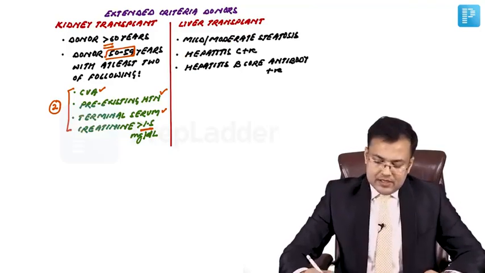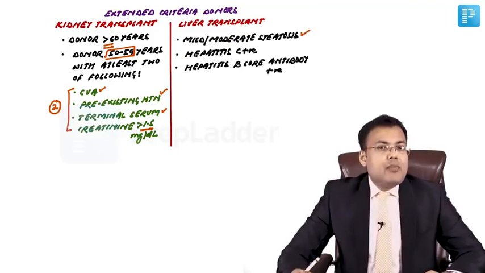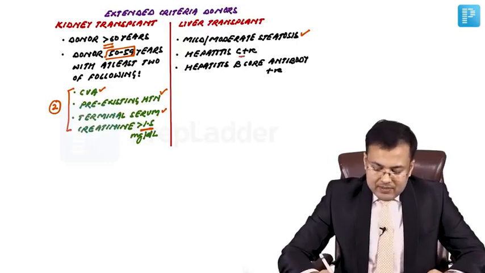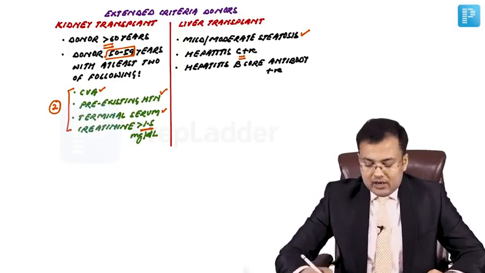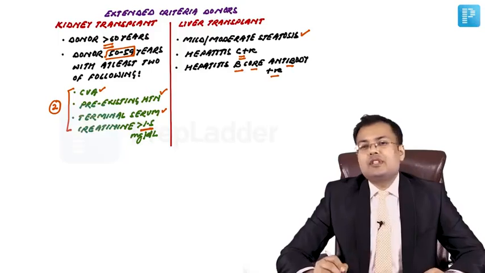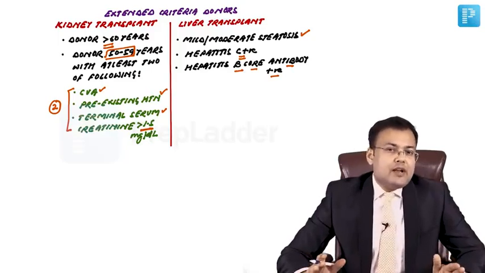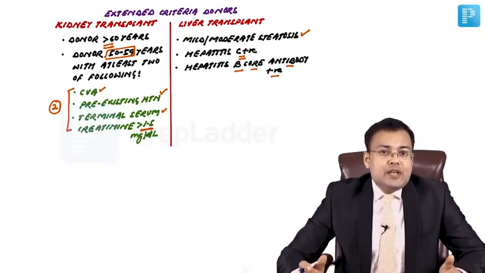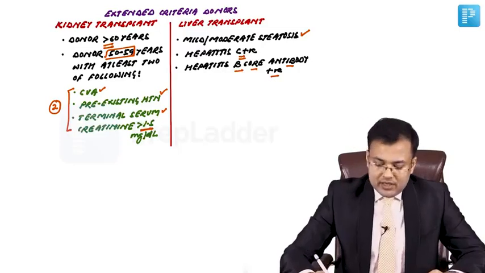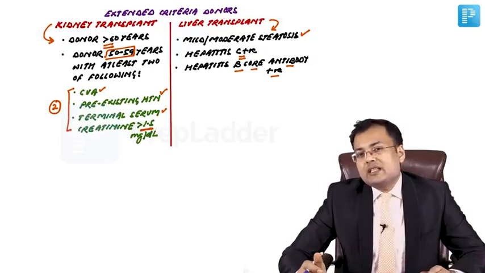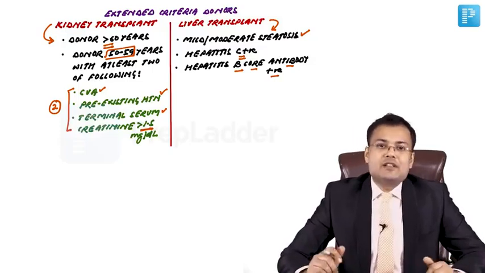And for liver transplantation, if the donor has mild to moderate steatosis, or is hepatitis C virus positive, or has hepatitis B core antibody positivity status. So three things: mild to moderate steatosis, hepatitis C positive, or hepatitis B core antibody positive. Okay, so these are the extended criteria donors for kidney transplantation and for liver transplantation.